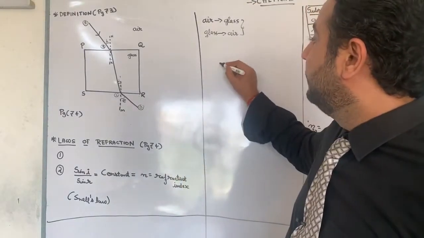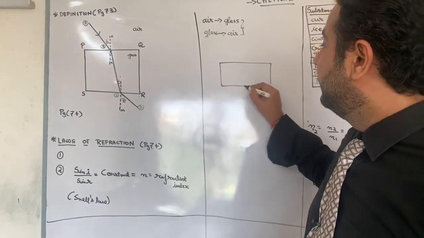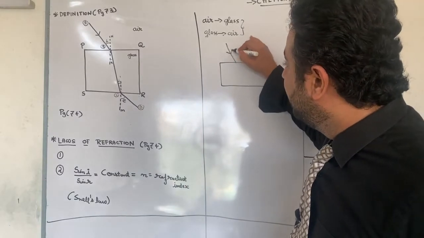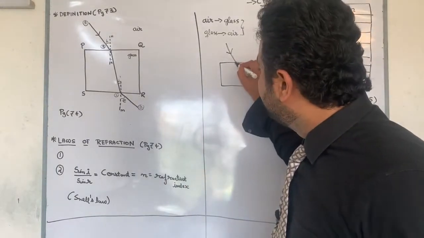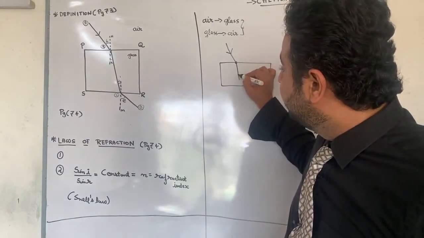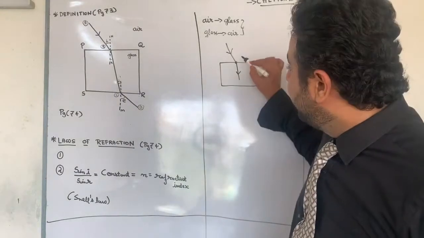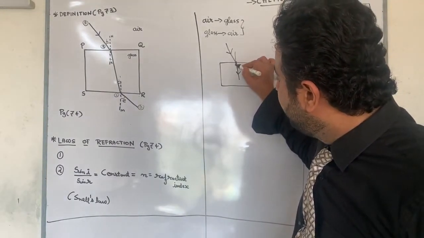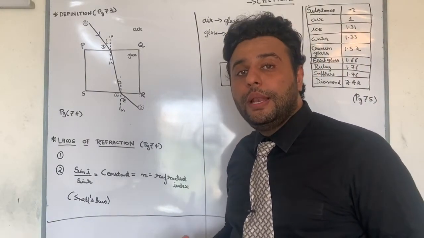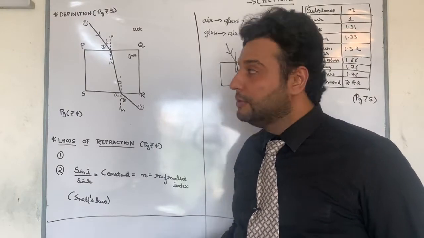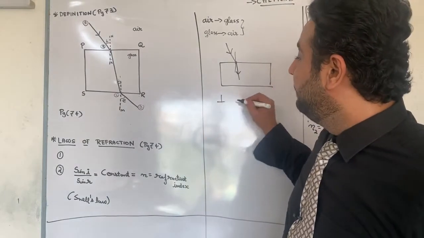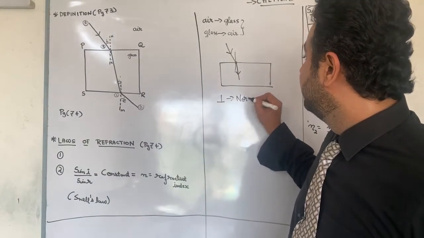So now let me also take one glass slab. Let me take a glass slab. Now let a light come from air to glass. Can I say this is the point? Now at this point, it will change its direction. Now at this point, let me draw one normal. What is the meaning of normal? Meaning of normal is perpendicular. So at this point, let me draw a perpendicular line. Therefore, normal means perpendicular.